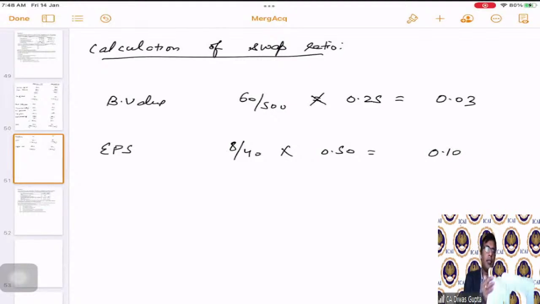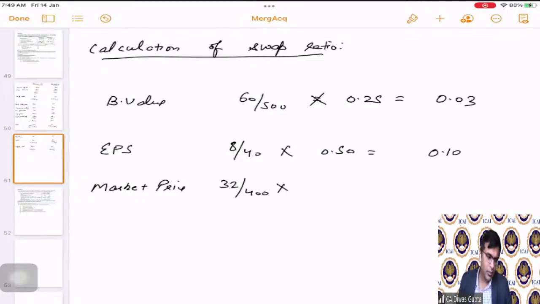Then the next part is the market price. 32 by 400 into 0.25. So this comes as 0.02. The total comes as 0.15.